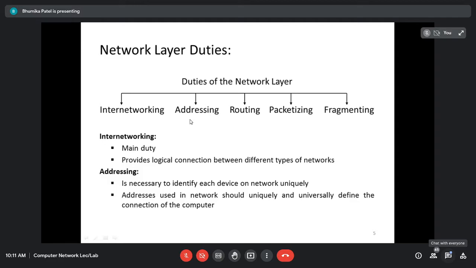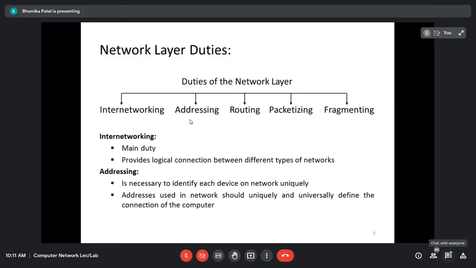And third is the routing. As I said, routing is nothing but choosing the appropriate path from the multiple paths. So it is also the duty of the network layer. The network layer will decide the route to be taken, and it depends on various criteria.